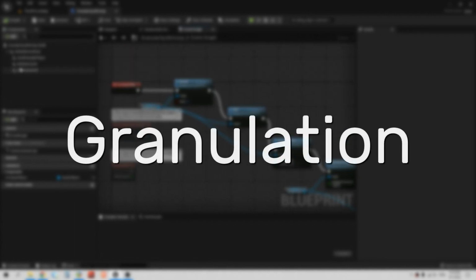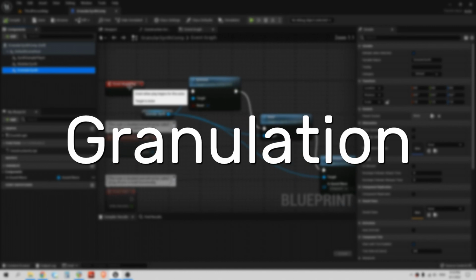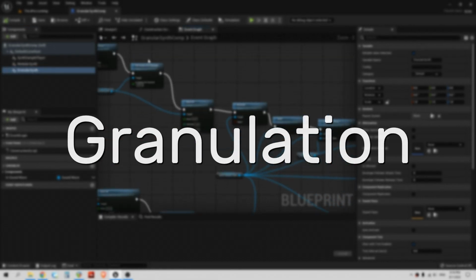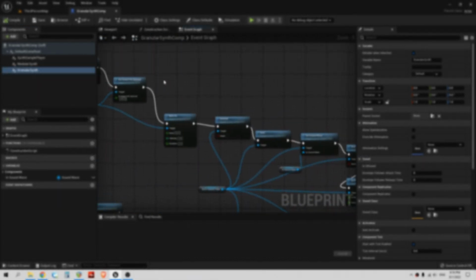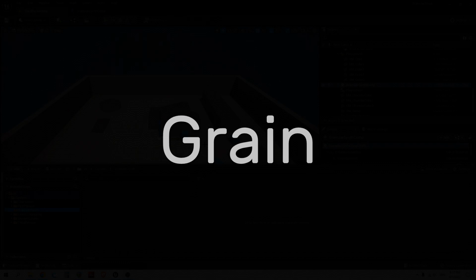It seems that the Granulation component doesn't work in Unreal Engine 5. It still exists, so I think they will fix the issue, but for the moment I took the time to understand better what granular synthesis, or granulation, is, and try to remake it with MetaSounds.